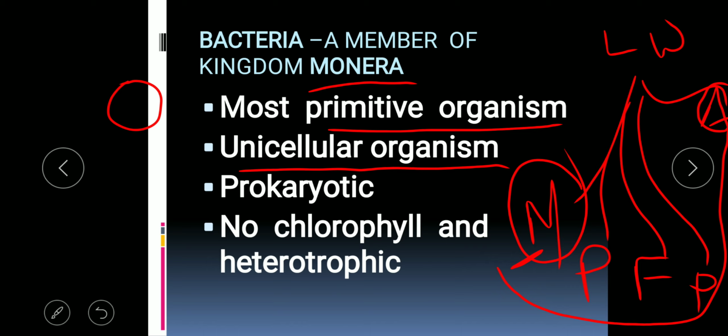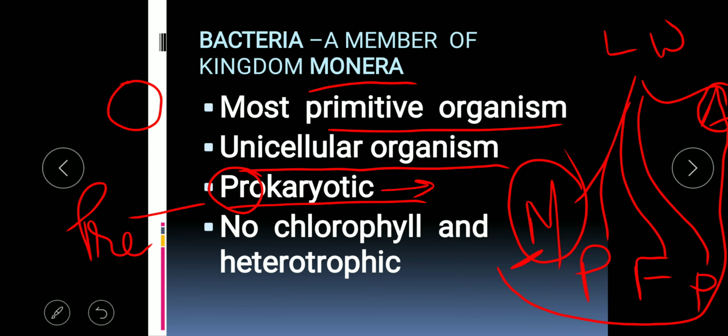Then they are prokaryotic. You know what is the difference between the prokaryotic and the eukaryotic cell. Pro means primitive, and karyon means nucleus.